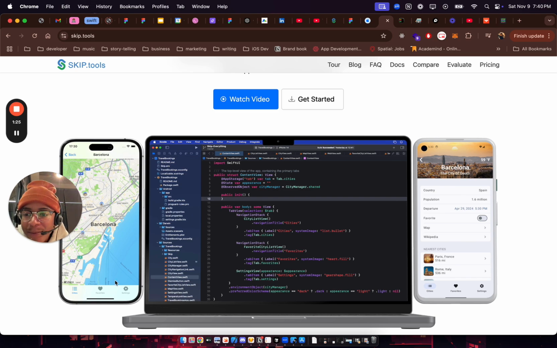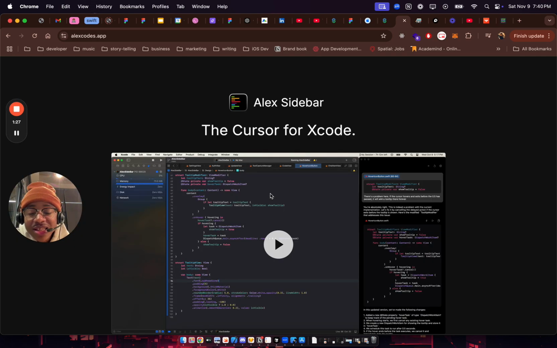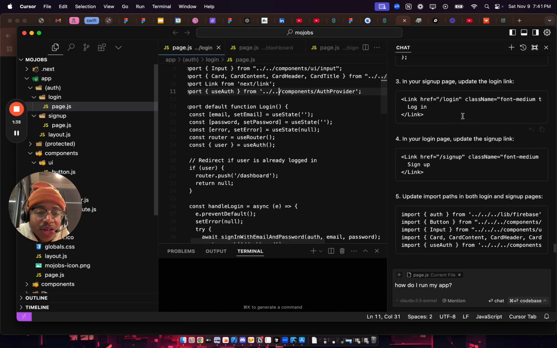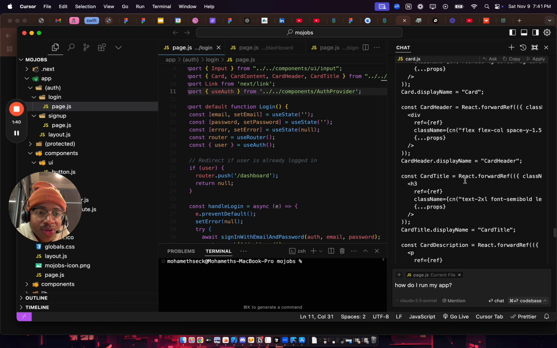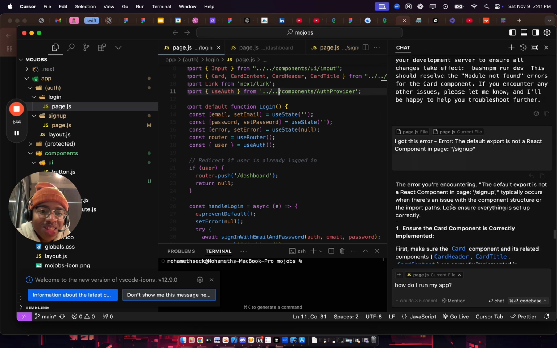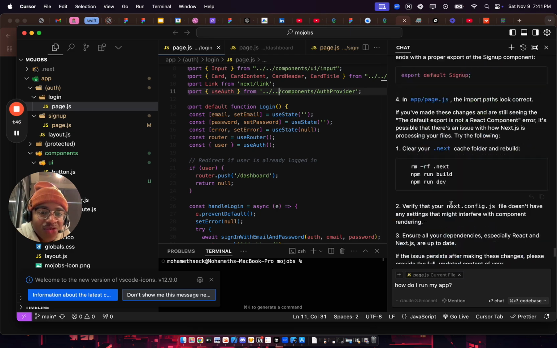All right. Very dope. Alex is basically Cursor for Xcode. So if you ever used Cursor, Cursor is a very dope tool. This is something I was trying to build with Mo Jobs. It's a very dope tool where you chat with your app, your code base, and basically tell the AI to build stuff out for you. It's really cool.